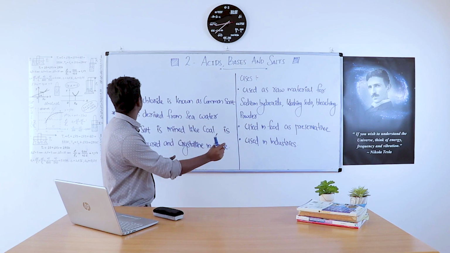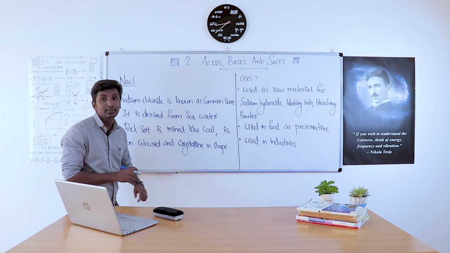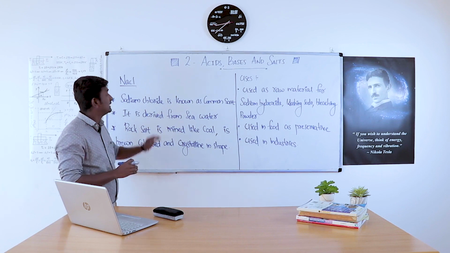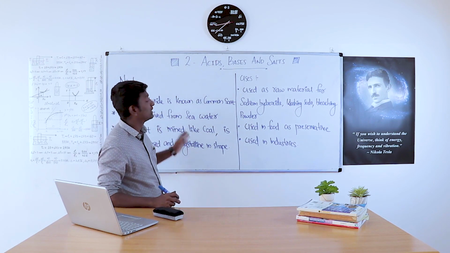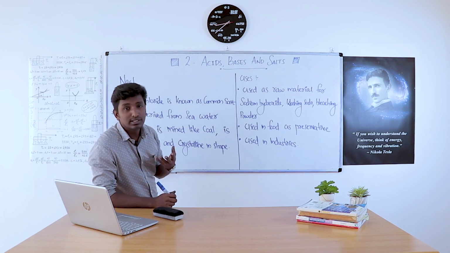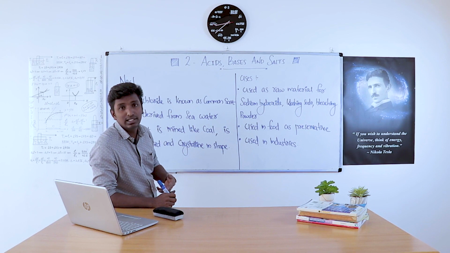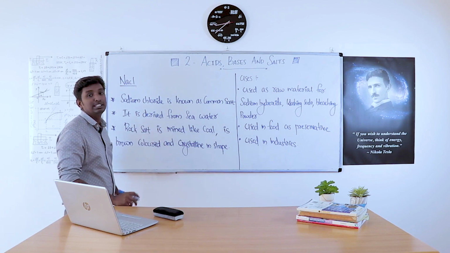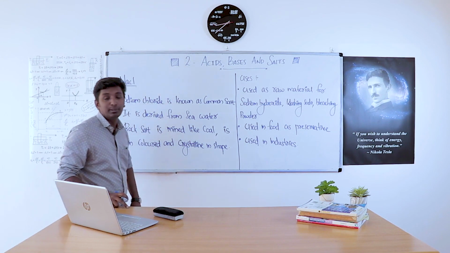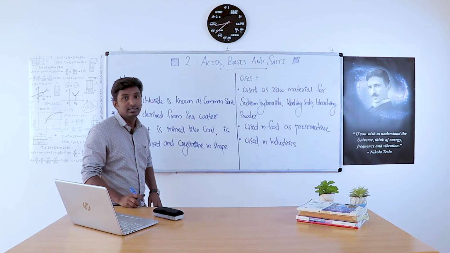The first one is NaCl, which is sodium chloride. Sodium chloride is commonly known as common salt. The salt that we use in our food, that we eat regularly as a preservative, is NaCl. This can be derived from seawater. NaCl is prepared from seawater.